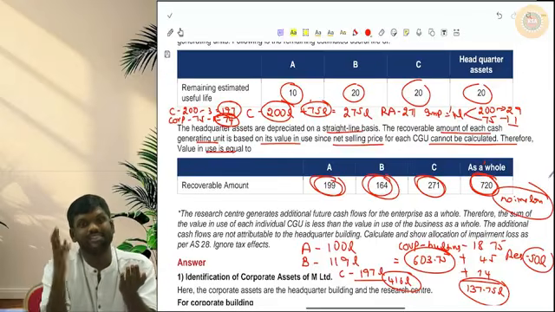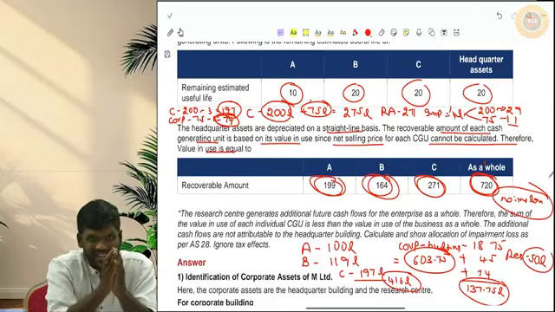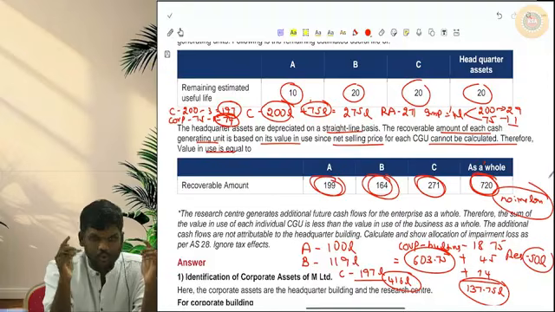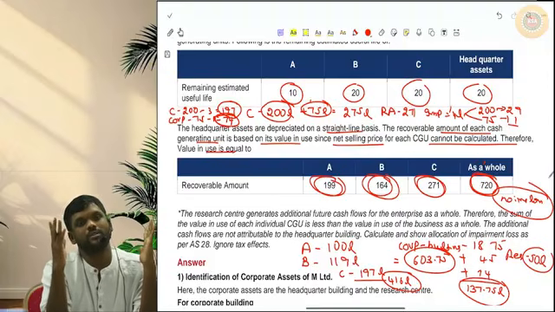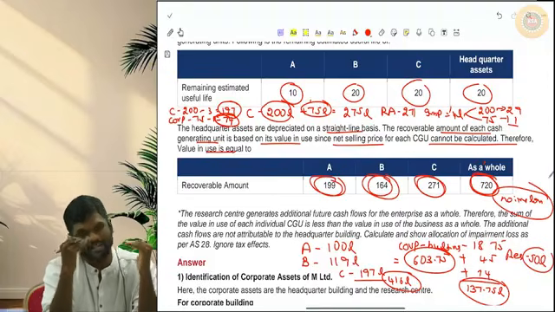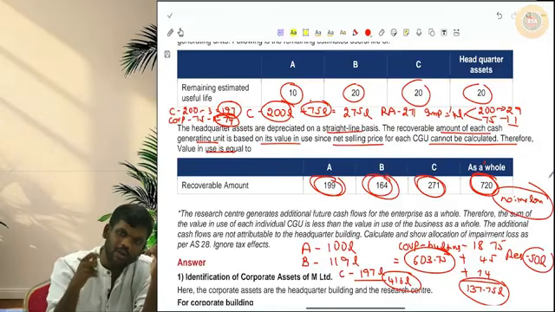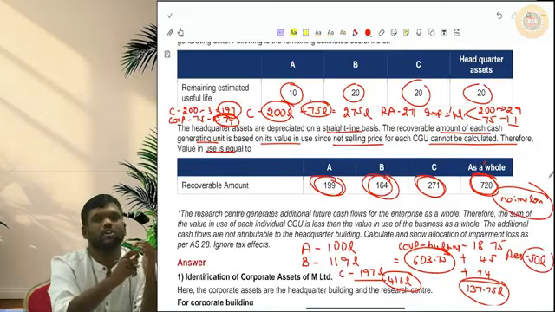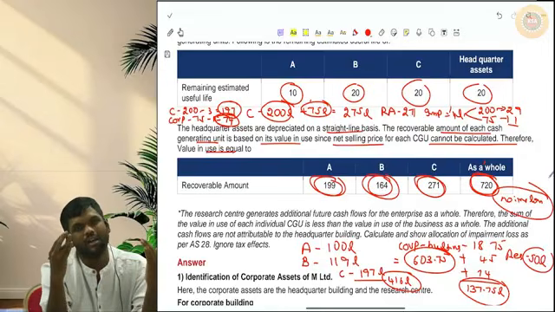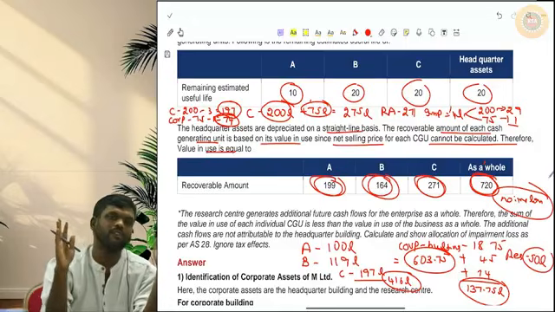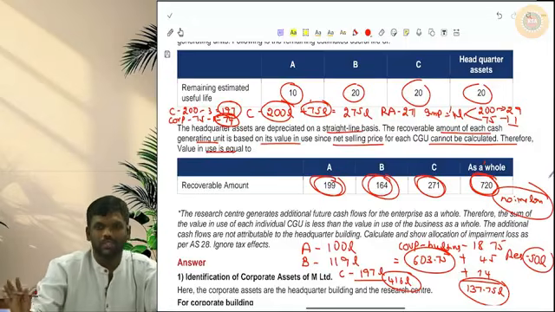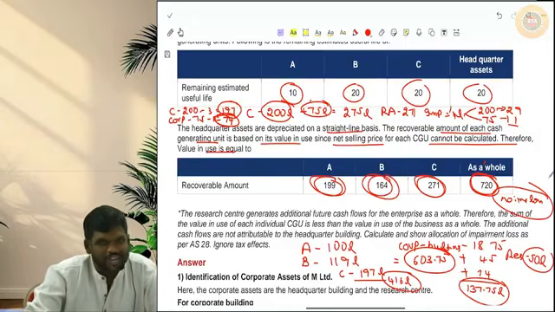Now to that add the asset which you were not able to allocate, that will be the bigger CGU. Compare that with the recoverable amount of that bigger CGU. If that recoverable amount is again less, there will again be impairment loss, which will again be allocated across all the assets. If that bigger recoverable amount is more, then there won't be any further impairment loss. Clear? Hope you are very, very clear with this.